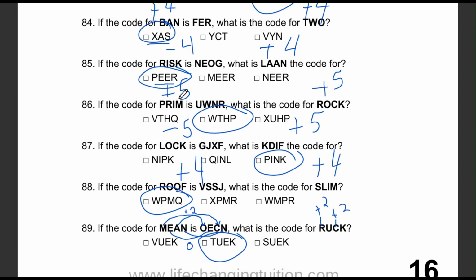So now let's do the same with ROCK. R goes forward 5 letters to W, O goes forward 5 letters to T, C goes forward 5 letters to H, and K goes forward 5 letters to P. So the answer is WTHP.